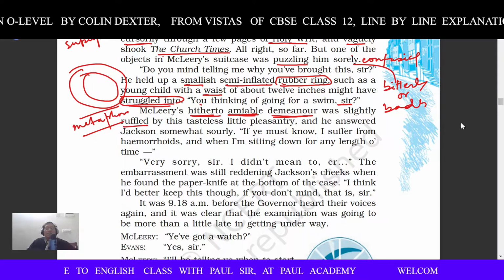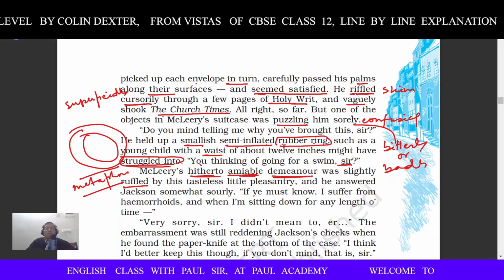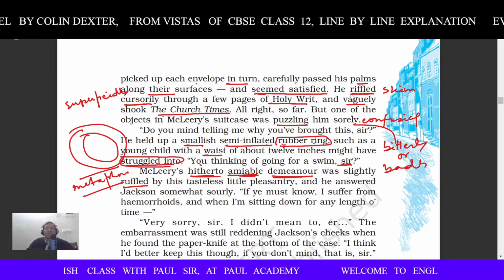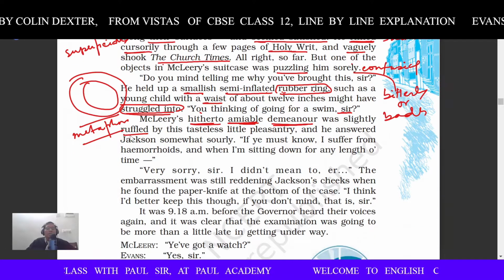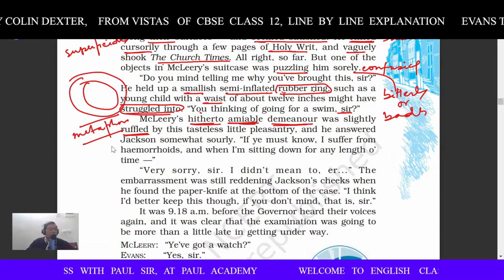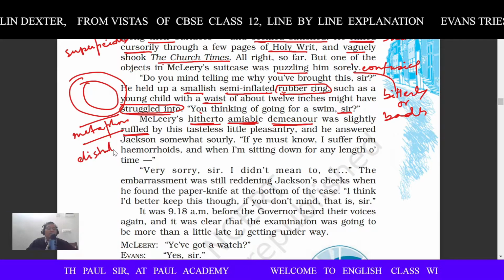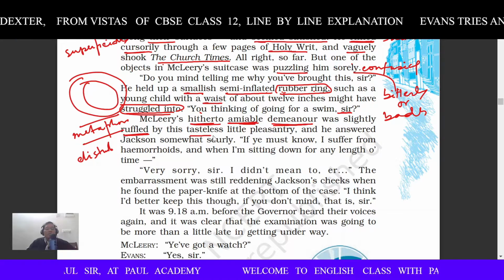What was slightly ruffled? Here you got one word, ruffled, right? Riffled earlier, and here it is ruffled. Ruffled means disturbed, D-I-S-T-U-R-B-E-D, disturbed by this tasteless pleasantry. What is tasteless?